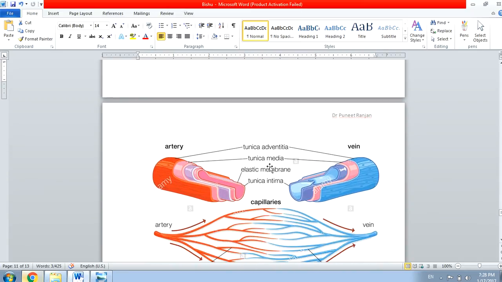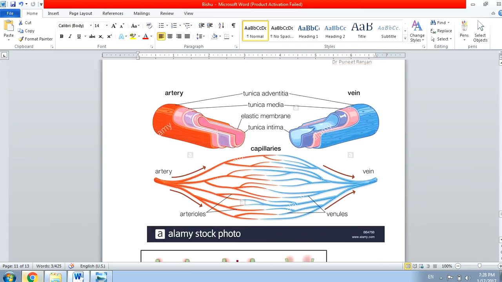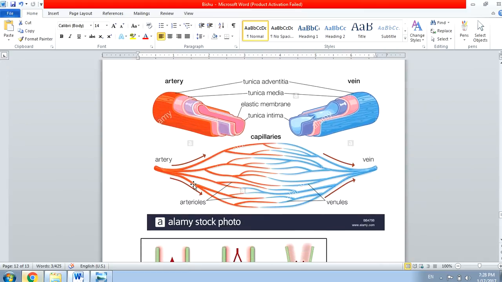In the same diagram, tunica adventitia is also called tunica externa, then comes the tunica media, and then you can see the elasticity in artery, and there is a tunica intima. You can compare the location of the capillary here. From artery there come the arterioles, from arterioles there will be capillaries, then capillaries will give the blood to the venules, and from venules it will go to the vein.